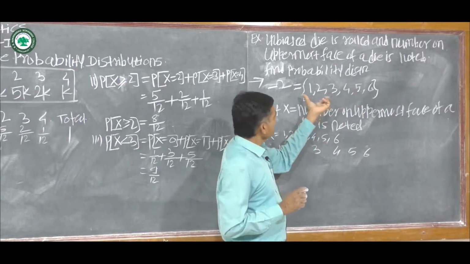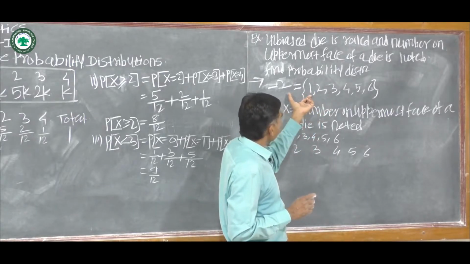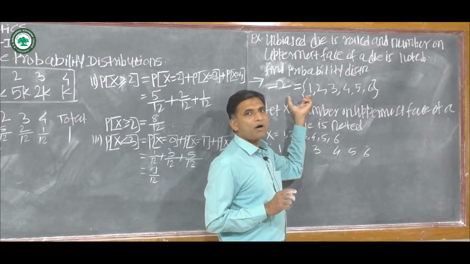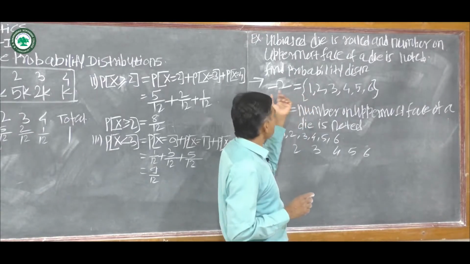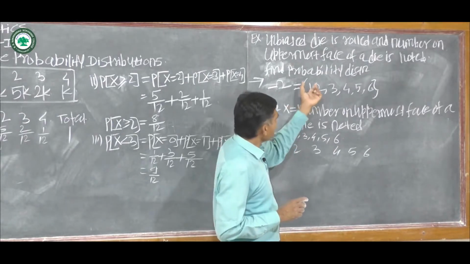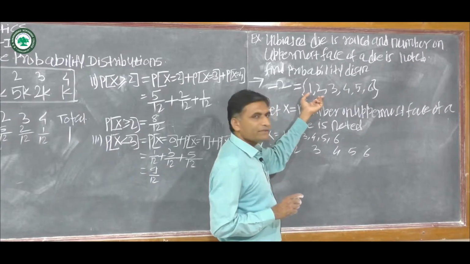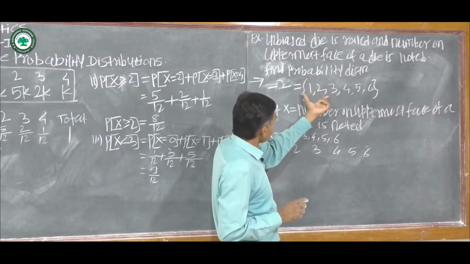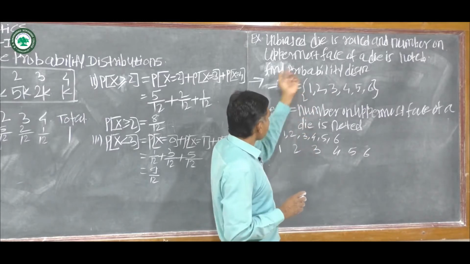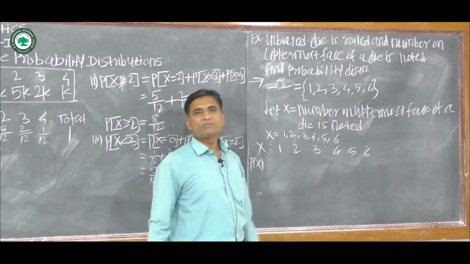That is, each outcome in the sample space has an equal chance of occurrence. That is, probability of x equal to 1 is equal to 1 by 6. Probability of x equal to 2 is again 1 by 6. Means each outcome has equal chance of occurrence. Therefore, the sample space is called the equiprobable sample space.